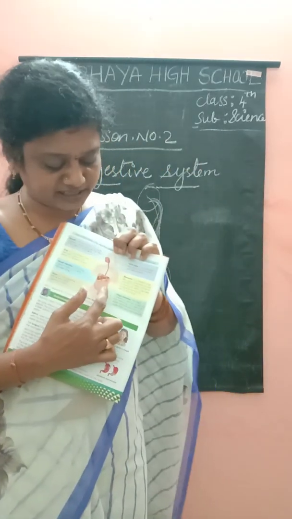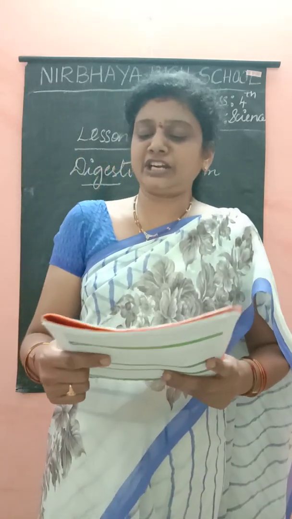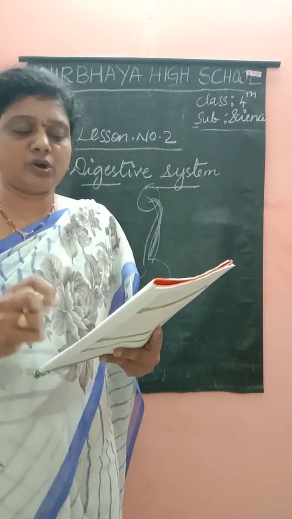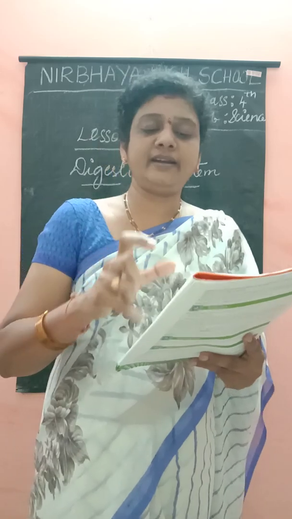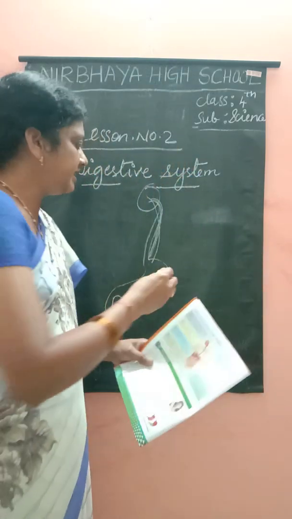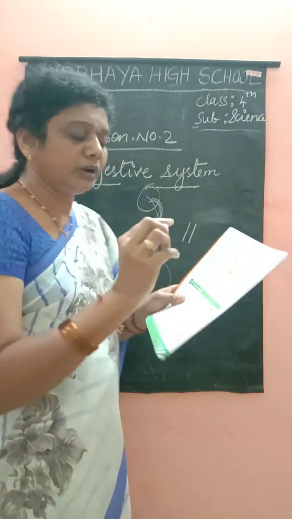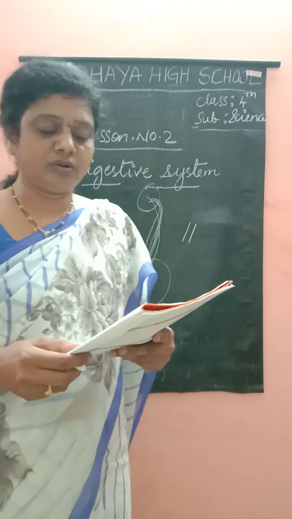Here is the large intestine. See here in the picture, children. The large intestine is also like a tube. It is 5 feet long. It is called the large intestine because it is wider than the small intestine. Wider means a little bit bigger.